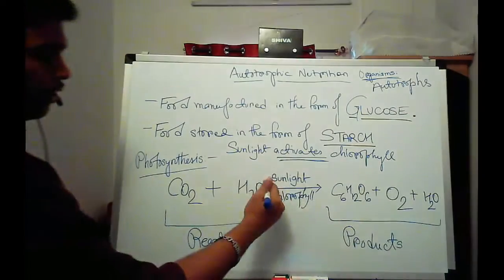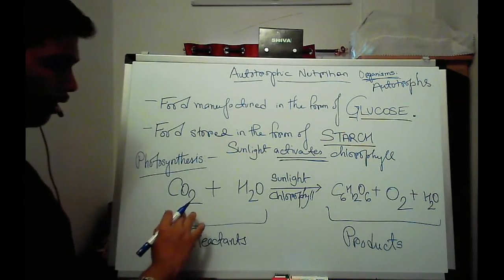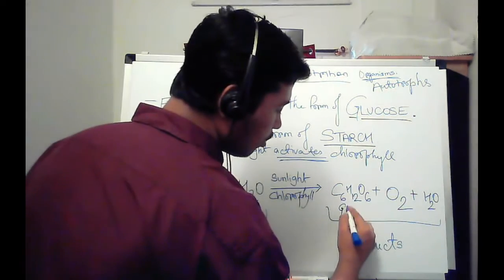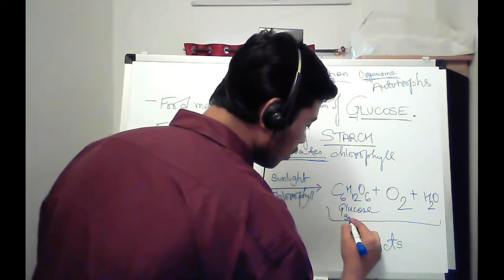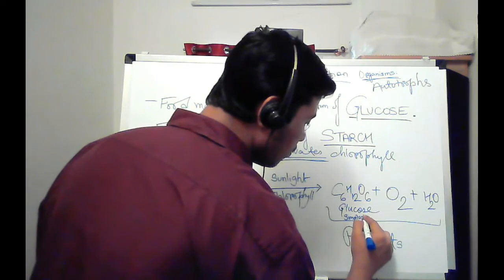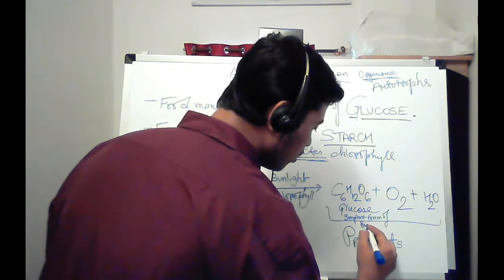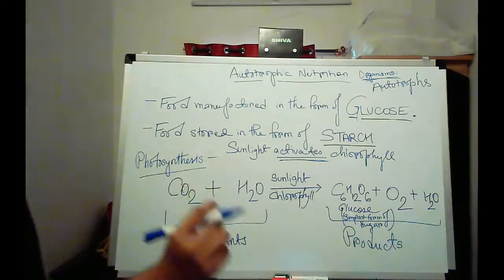During the morning when there is sunlight, it's activating the chlorophyll, and this carbon and hydrogen are together forming one simple sugar known as glucose. Simple sugar, the simplest form of sugar, is glucose. Glucose is the simplest form of sugar.